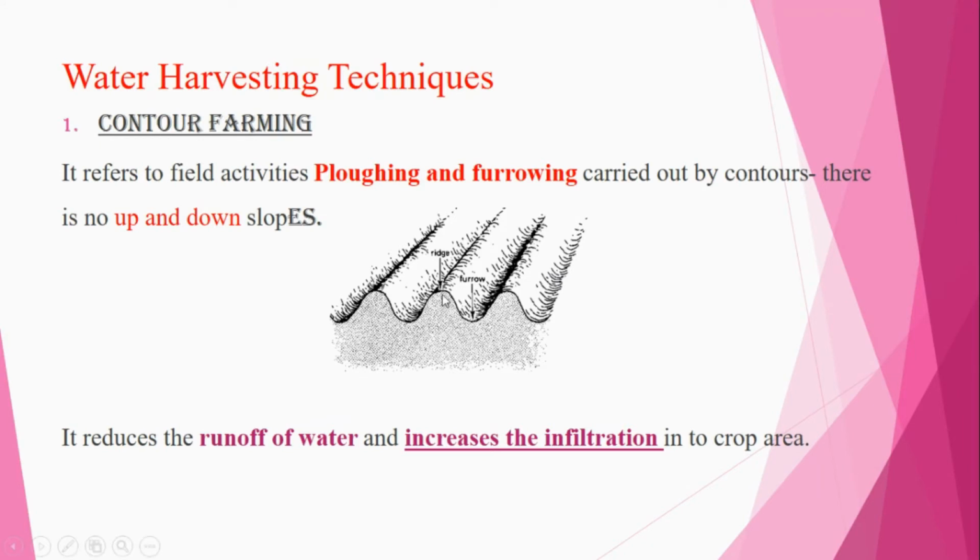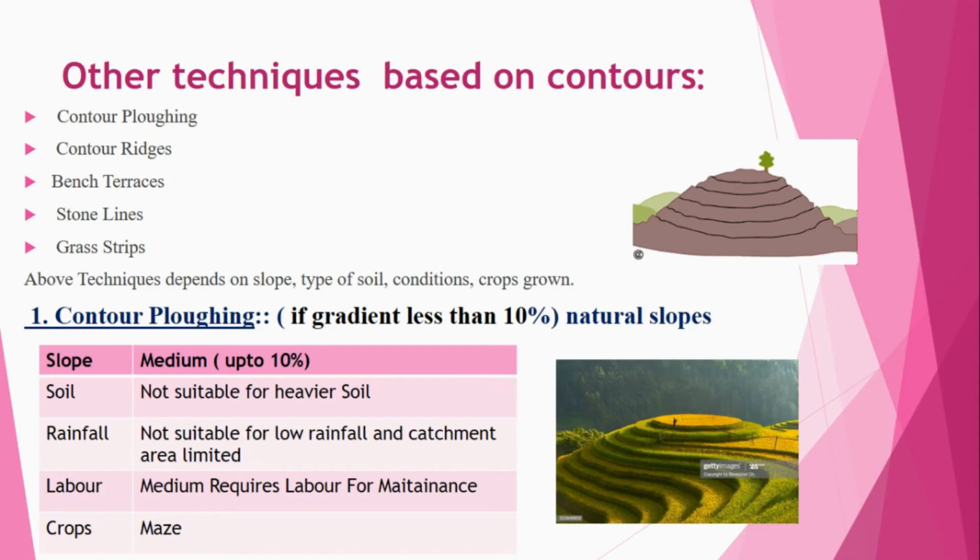Runoff is the water flowing on the surface area. Infiltration is the water on the surface that enters the ground level. You can consider the crop area and the root area here. So this is the major technique used for water harvesting when you go for contour farming. Next, the other techniques based on the contours.